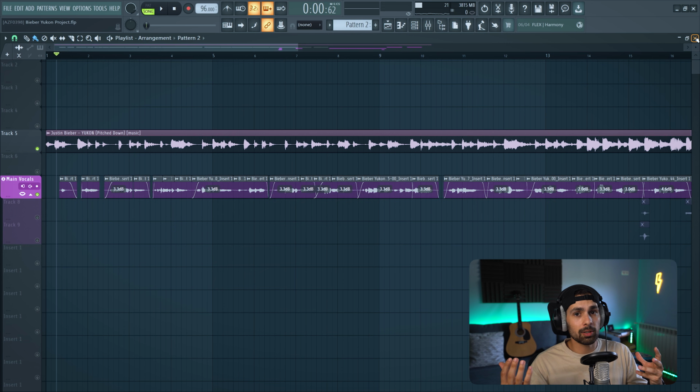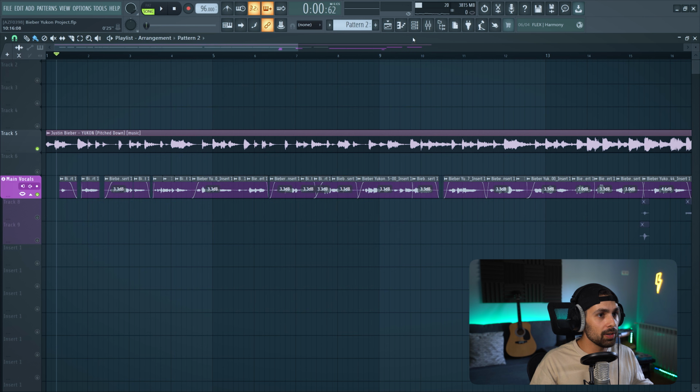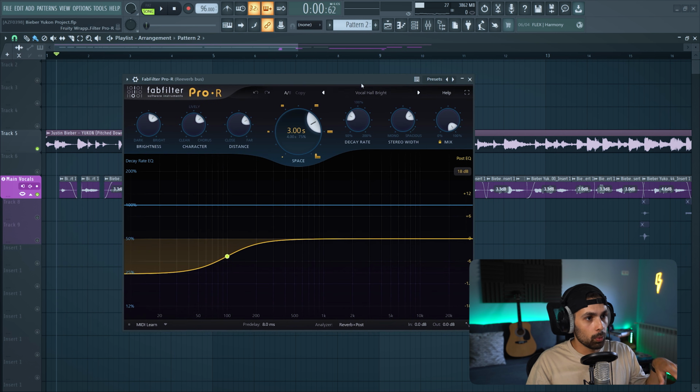A few things that need to be corrected. We haven't used Melodyne yet. I'll do so after, but the imperfections it has right now are gonna be masked when we use some reverb and delay on it, right? So for the reverb, I'm gonna go with the preset I always use, which is Vocal Hall Bright from FabFilter Pro R. We get a 3-second decay, cut a bit of the low end, and it sounds really good.